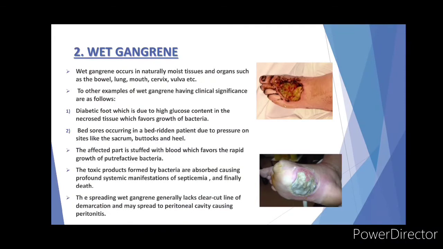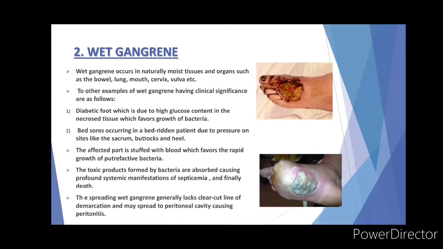Second is wet gangrene. Wet gangrene occurs in naturally moist tissue and organs such as bowel, lung, mouth, cervix and vulva. Other examples of wet gangrene having clinical significance are as follows. First is diabetic foot, which is due to high glucose content in the necrosed tissue, which favors the growth of the bacteria. Second is bed sores, occurring in bedridden patients due to pressure on sites like the sacrum, buttocks and heels. Then the affected part is stuffed with blood, which favors the rapid growth of the putrefactive bacteria.